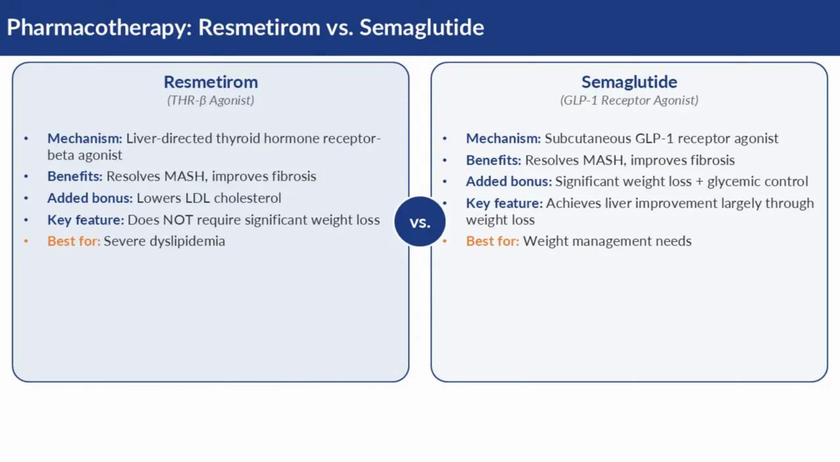Alternatively, subcutaneous semaglutide, a GLP-1 receptor agonist, achieves similar liver improvements largely through significant weight loss and better glycemic control. The choice between these 2 agents allows clinicians to tailor therapy based on the patient's specific comorbidities, such as choosing semaglutide for those needing weight management or resmetirom for those with severe dyslipidemia.